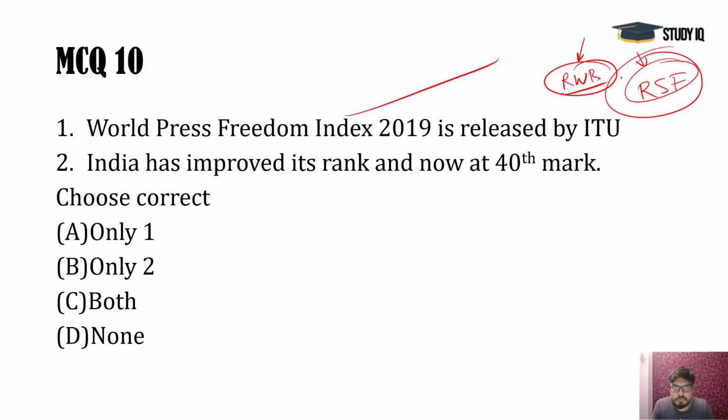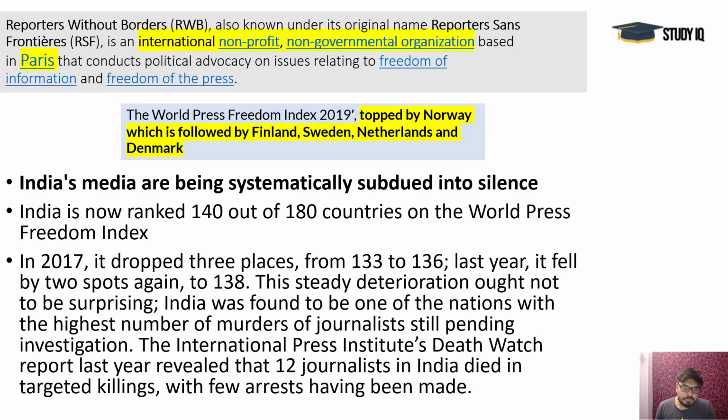And India has not improved. India is actually performing very shamefully here, and India is at 140th rank out of 180 countries. So it's really a scary thing, and it's a very problematic thing. Both are wrong options here, because the International Telecommunication Union, as a specialized body of the UN, has not released this report. Okay, this was RSF, and 140th rank is there for India.